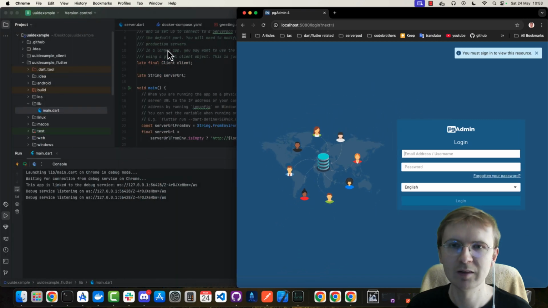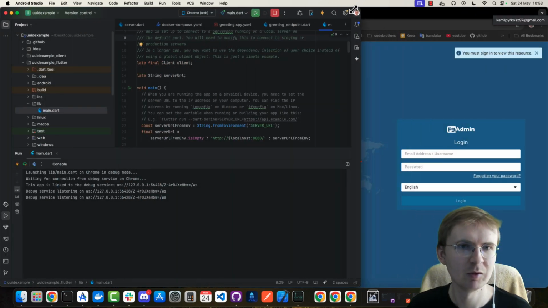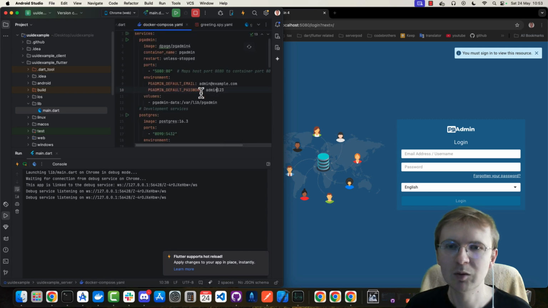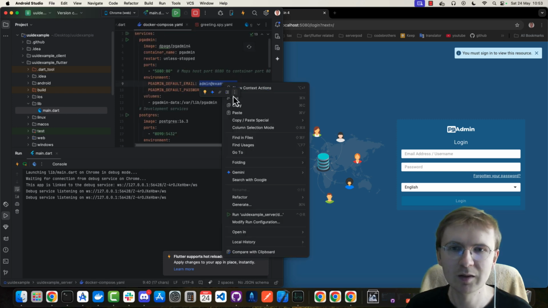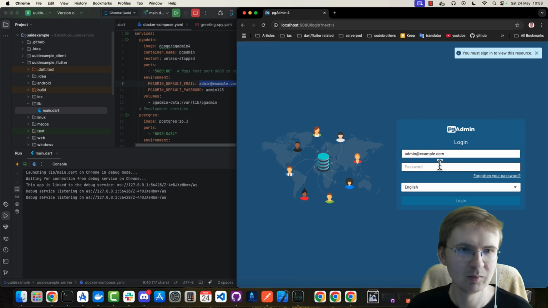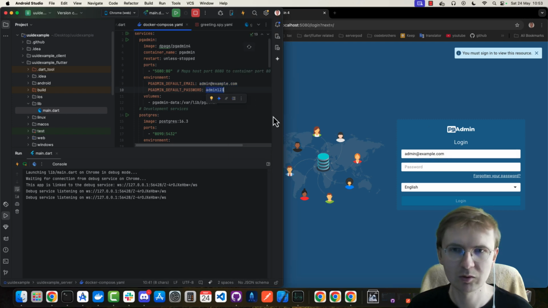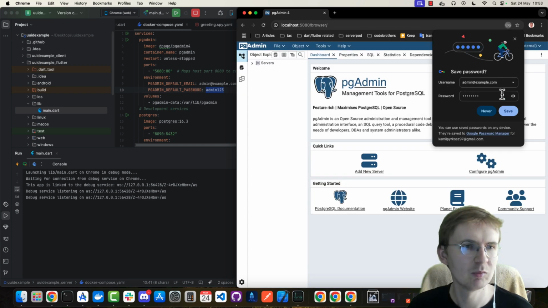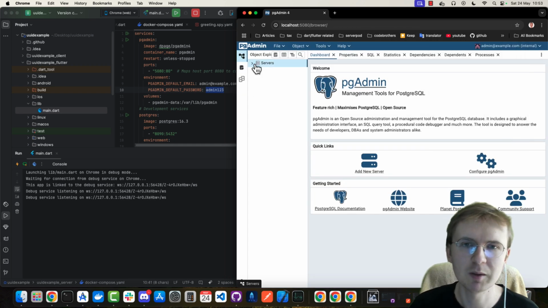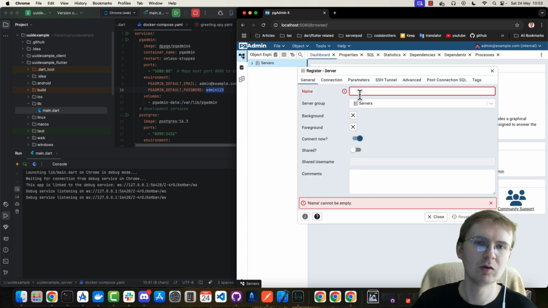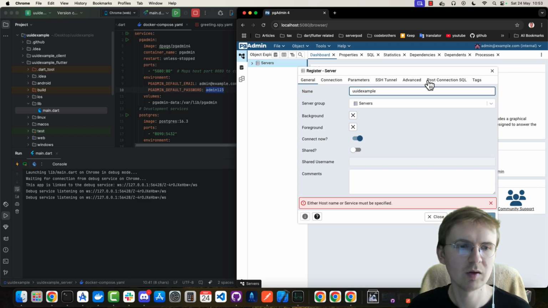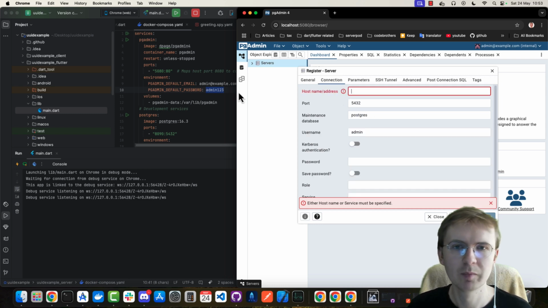Okay, and now let me do it like that. And where is it? Docker compose. Okay, I need to put my admin@example.com and here this one, and I can open the pgAdmin. So let's go to register new server and UUID example connection.